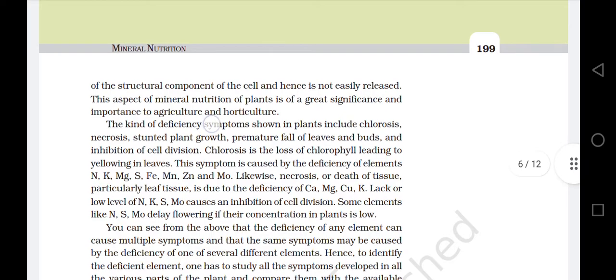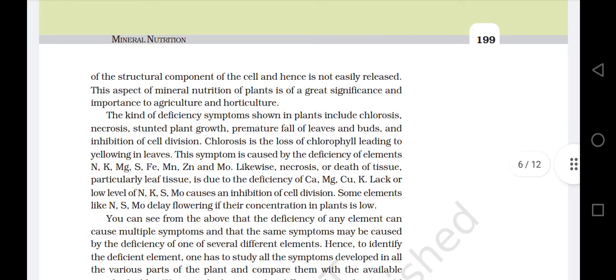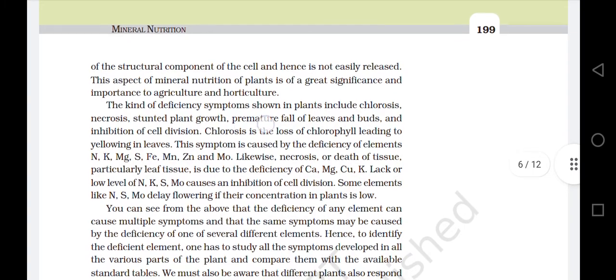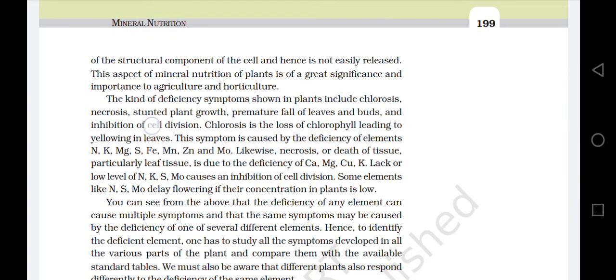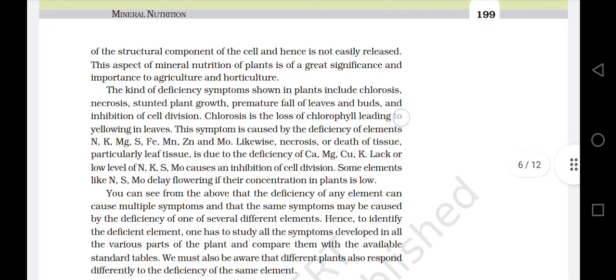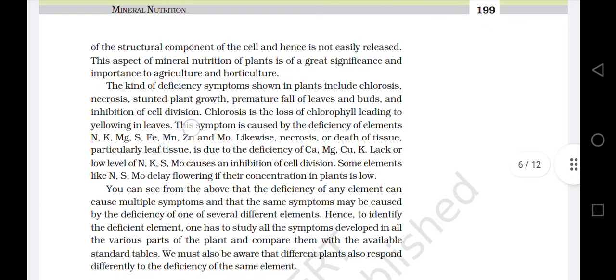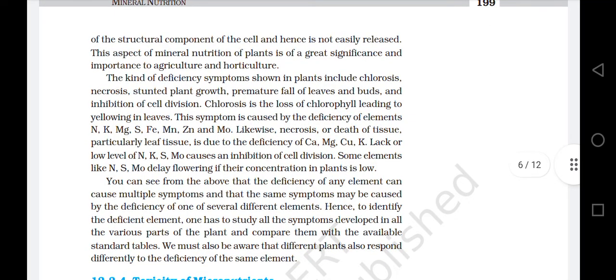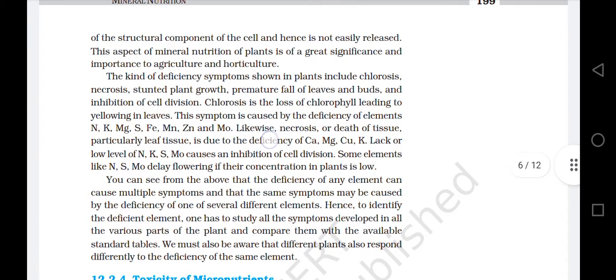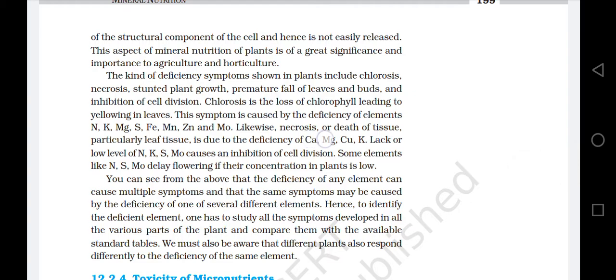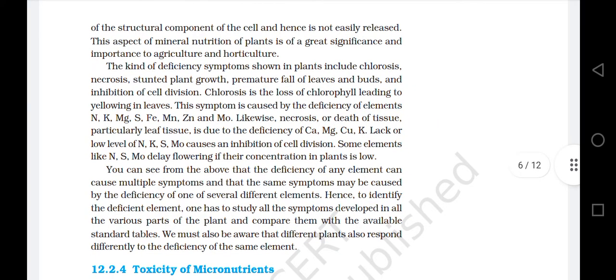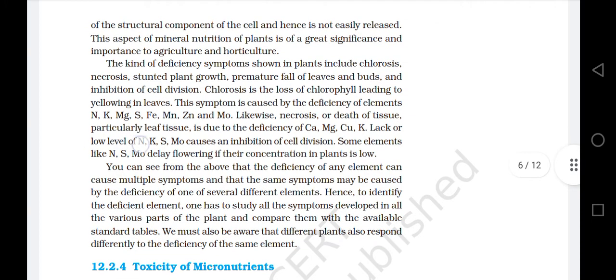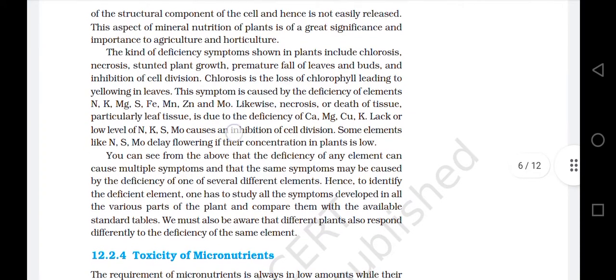The kinds of deficiency symptoms shown in plants include chlorosis, necrosis, stunted plant growth, premature fall of leaves and buds, and inhibition of cell division. Chlorosis is the loss of chlorophyll leading to yellowing in leaves. This symptom is caused by the deficiency of elements such as nitrogen, potassium, magnesium, sulfur, iron, manganese, zinc, and molybdenum. Likewise, necrosis, or death of tissue, particularly leaf tissues, is due to the deficiency of calcium, magnesium, copper, potassium. Lack or low level of nitrogen, potassium, sulfur, molybdenum causes an inhibition of cell division.